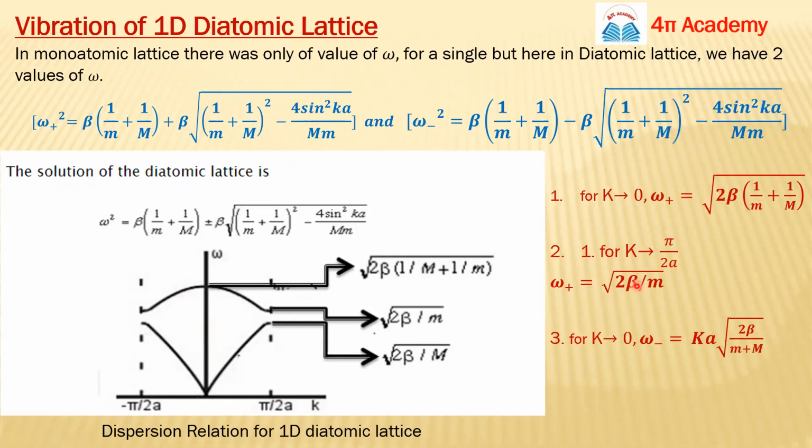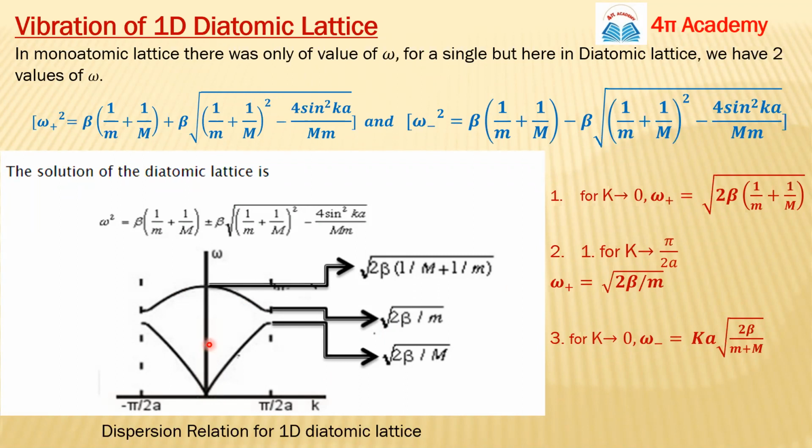And we can further calculate the value of omega minus for these values. If k tends to 0, we will have omega minus this. One more important thing here: if k tends to 0, your omega minus will be somewhere here.